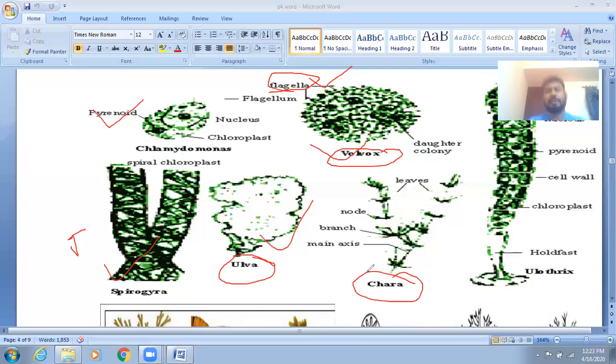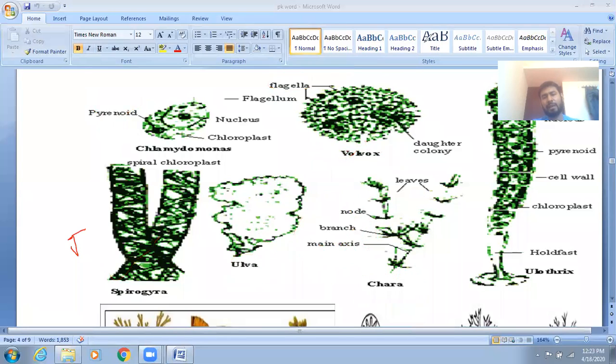Heterotrichous means that its body has a prostrate part and an erect part above the ground, so it is called heterotrichous and multicellular. Clear?